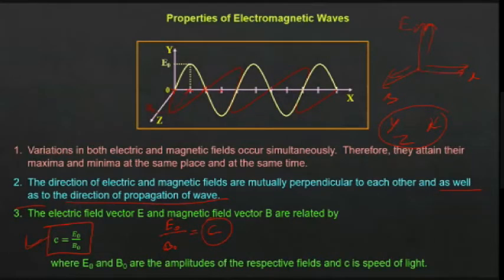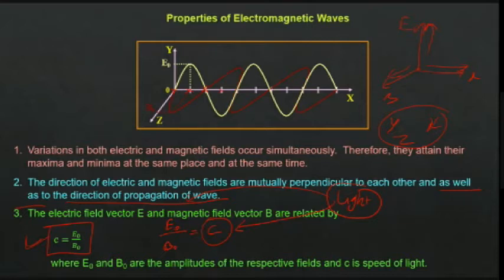And very interestingly, we have seen that the speed of normal light is equal to this value. From that, Maxwell concluded that light is an electromagnetic wave. We'll study light in detail in the next chapter, optics. This is how he arrived at the conclusion that light is an electromagnetic wave. First there was a confusion about what light is; at last it was concluded that light is an electromagnetic wave.